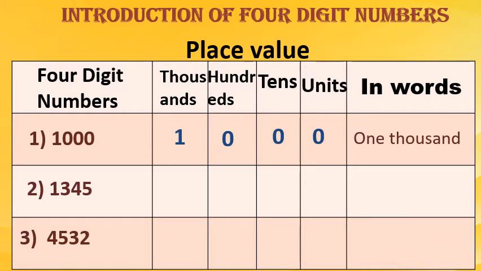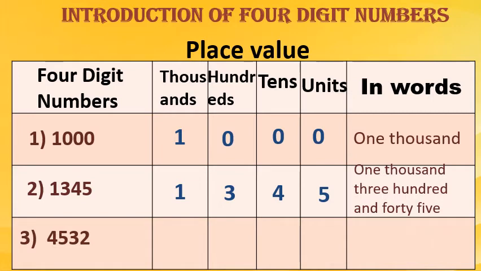Okay. Second one, 5 is in the units place, 4 in the tens place, 3 in the hundreds place, and 1 is in the thousands place. Now how will we read this? 1345. In words, we will write 1345. Please note down the spelling for thousand. THOUSAND.